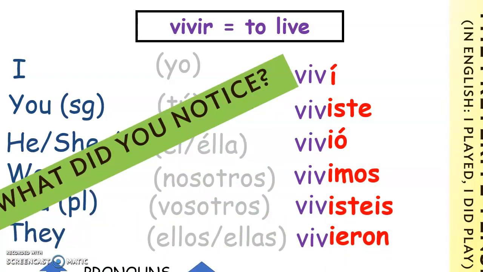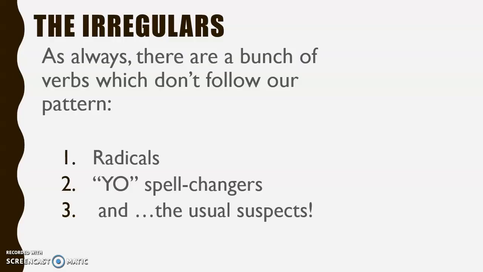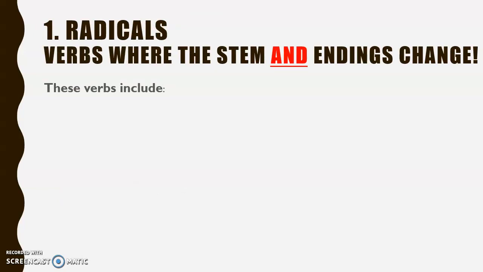And you remember from the previous video or in class that our ER and IR verb endings are identical in the preterite tense. Now, the irregulars. As always, there's a bunch of verbs that don't follow our pattern, a bunch of verbs that decide to do entirely their own thing. In the preterite tense, we can group our irregulars into three different styles of irregularities, for want of a better expression. The first of these would be the radicals, the second, the yo spell changers, and of course, the usual suspects. I'm sure you could probably already imagine which ones are going to fall into that category, the ones that always misbehave. So let's take a look at our first group of irregulars, the radicals.